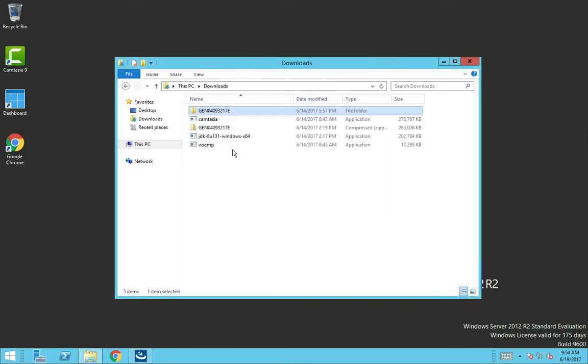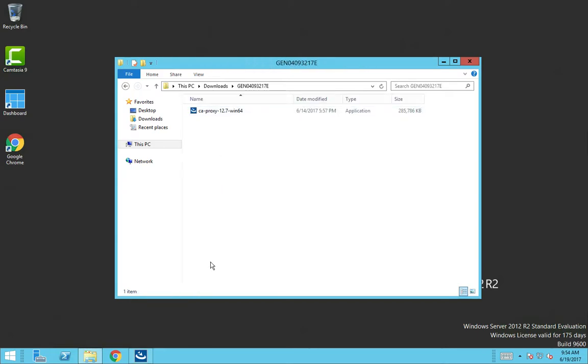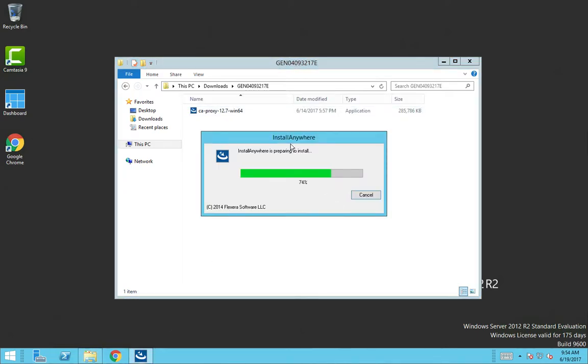The install originally comes packaged in a zip file. We unzip the file and then we just run the exe. That'll launch the installer.